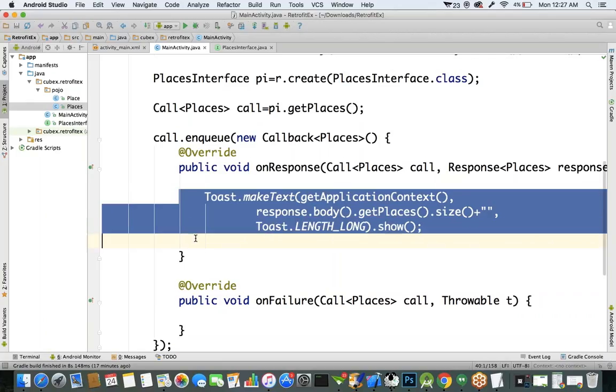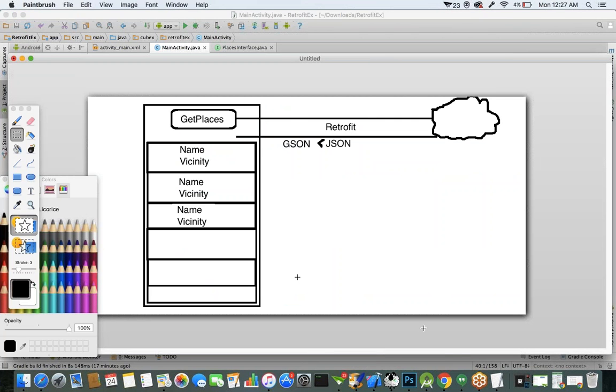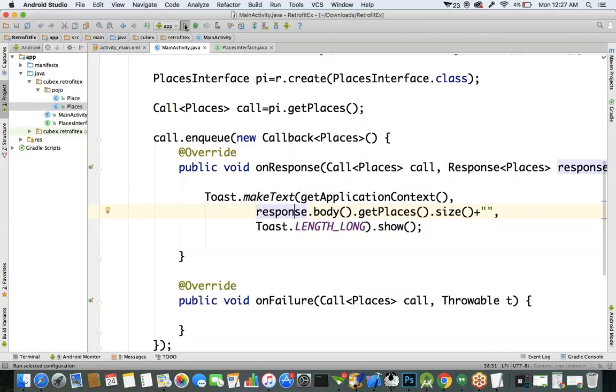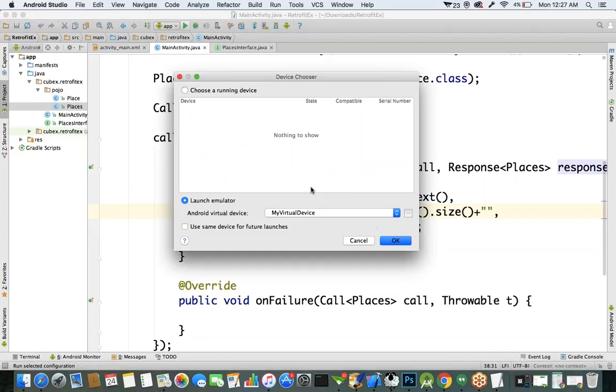Okay, we are getting the records from the server, we got the response. Later we'll see how to present the data on a recycler view component. Let's run the application and see how many records we got in the response from the server.